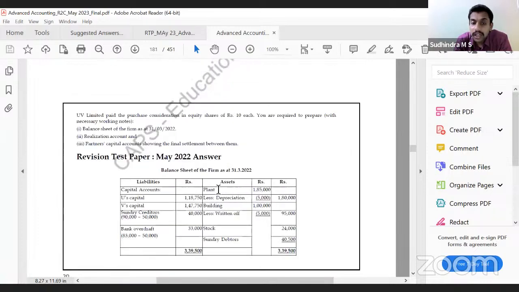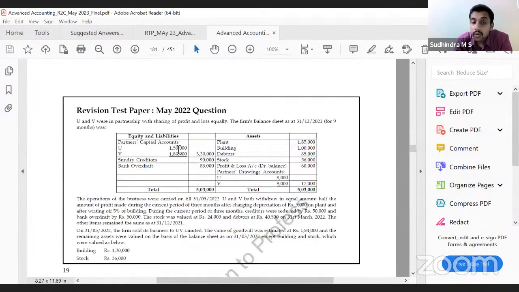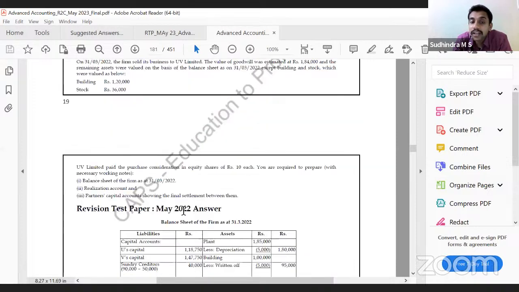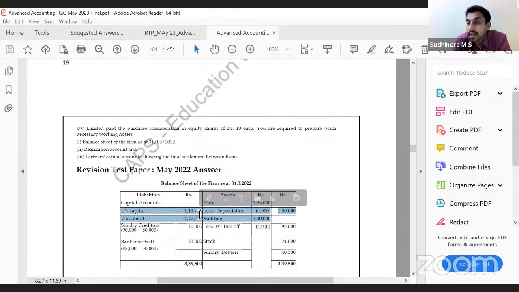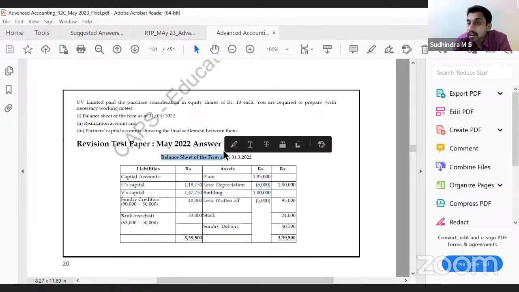Why is that required to get the balance sheet done? In the balance sheet, now you have plant 1,85,000. They have given depreciation 5,000, building written off 5,000, stock they have given, debtors they have given, bank overdraft reduced by 50, sundry creditors reduced by 50. Now the capital balances. How do we get the capital balances? You have the opening balance. You know the profit for the 3 months. You know the drawings for the 3 months. Using that, you get the capital balances. Thereby, the balance sheet of the firm is done.